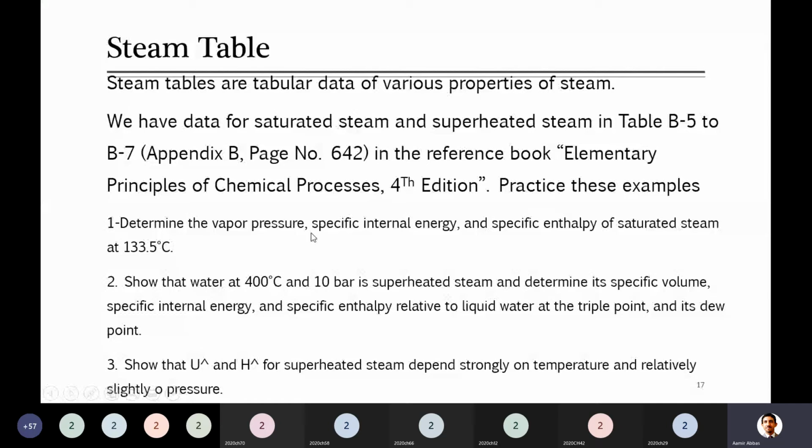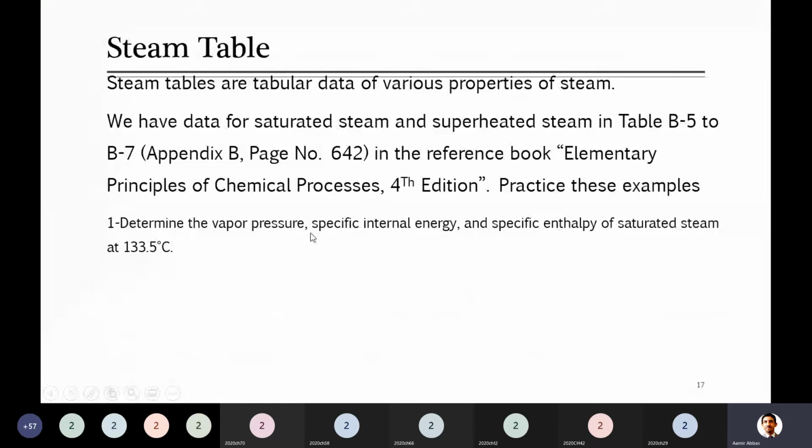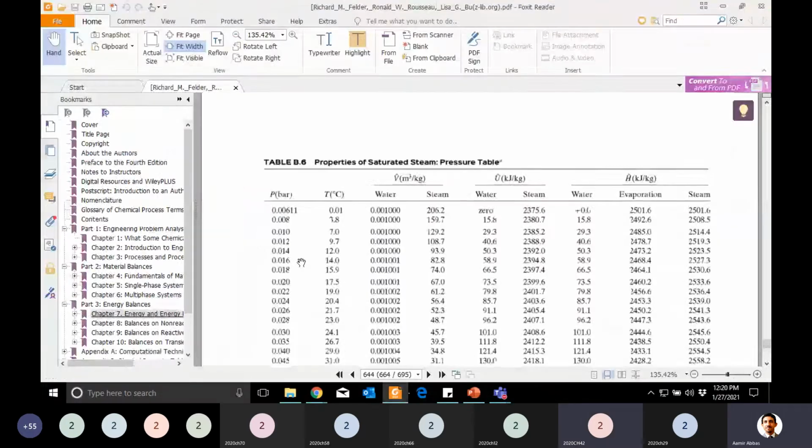So here in this slide where we came back: determine the vapor pressure, specific internal energy, and specific enthalpy of saturated steam at 133.5 degrees C. In this case, which table will you be using? The temperature one, saturated steam table by temperature.